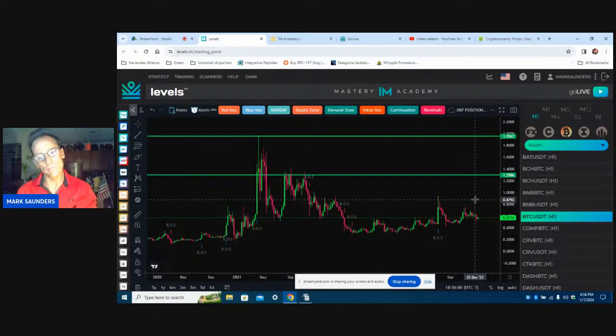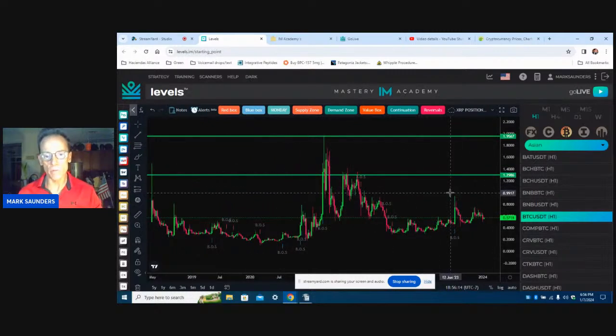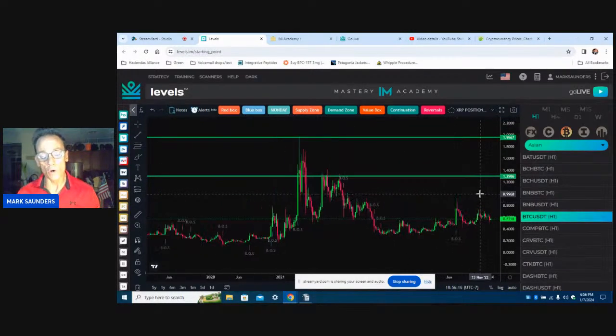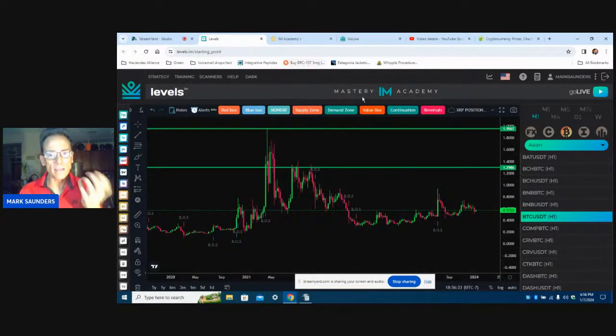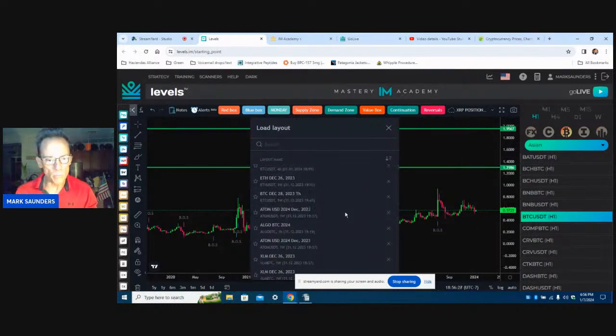But if it goes up to above 8, you could be looking at a 6 to 10x possibility right here. But no promises, no guarantees. This is just my thoughts. I'm just speculating, so think of it like a game, right? That's XRP. Let's look at Polkadot next. Okay, I'm going to pull up Polkadot.